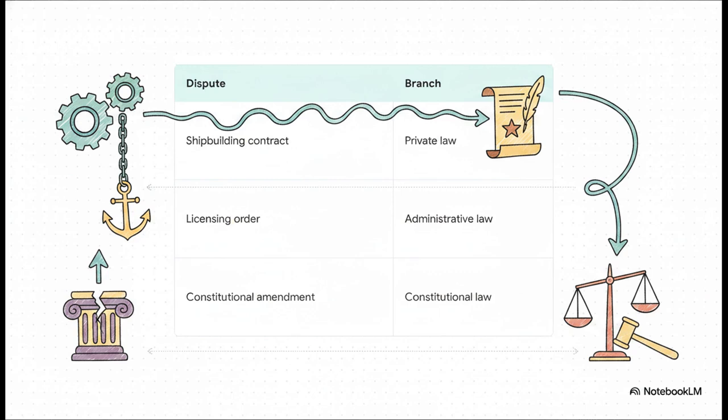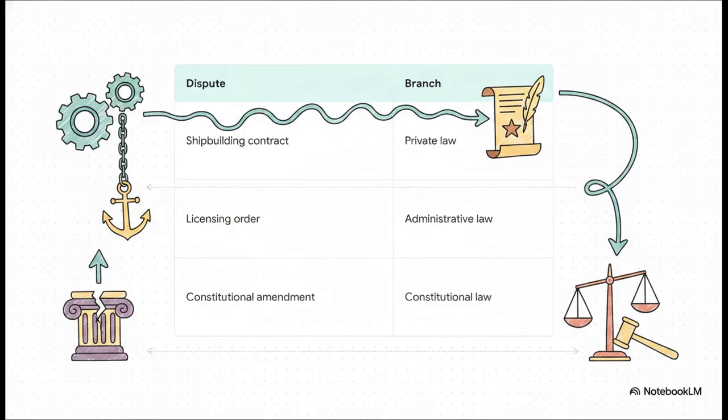The rule tells us that since this is a dispute between legal equals, probably governed by something like a contract act, it lands firmly in private law. Second scenario. A port officer's licensing order gets challenged because they allegedly overstepped their statutory power. Well, since this tests whether an officer exercised their delegated machinery correctly, it lands in administrative law.